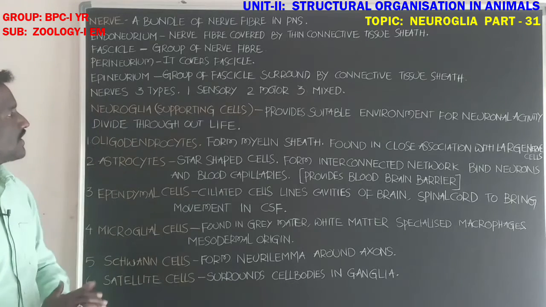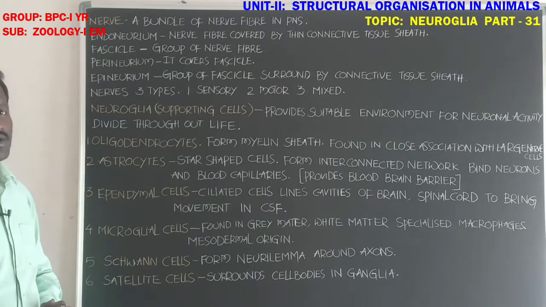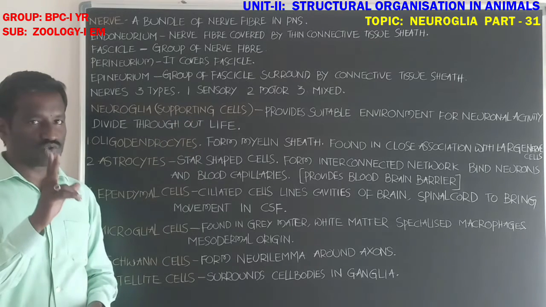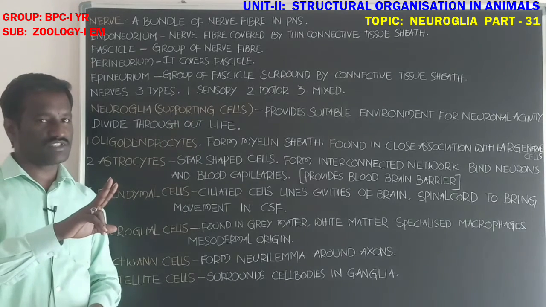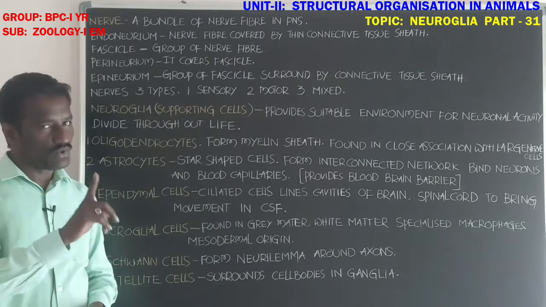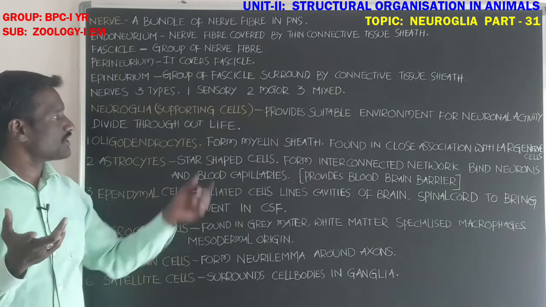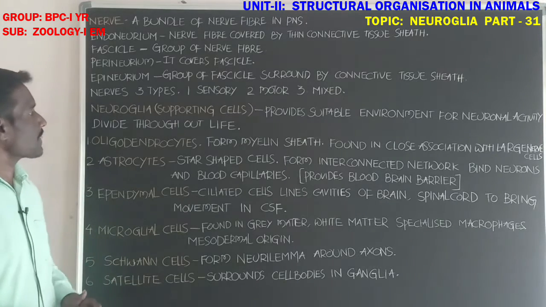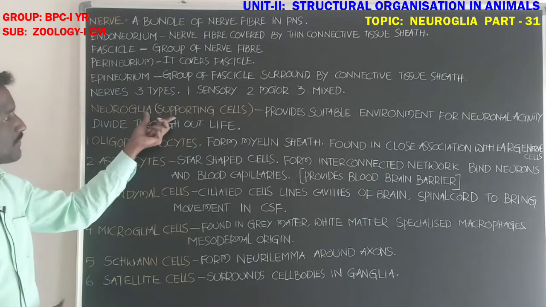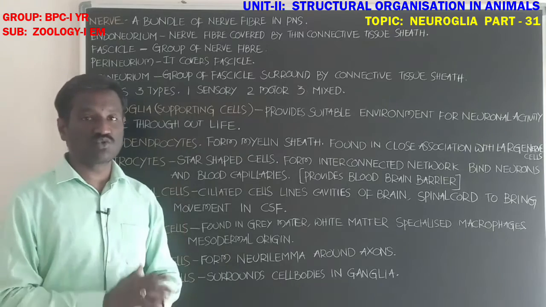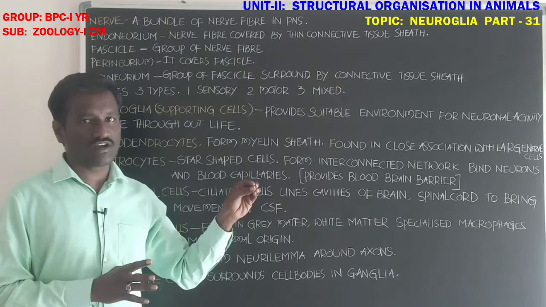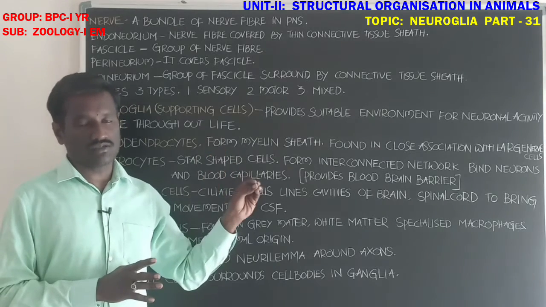Okay, next, student, what about the neuroglia? That means supporting cells. Nervous tissue is with the two types of the cells. One is the neuron, another one is supporting cells. Okay, neuroglia, supporting cells, provide suitable environment for the activation of the neurons.